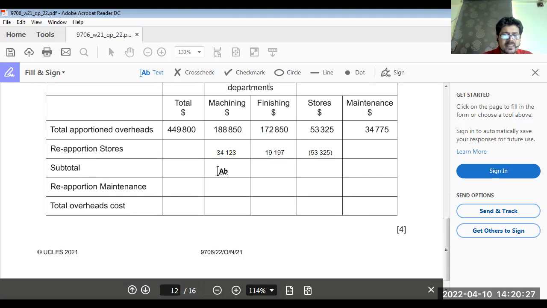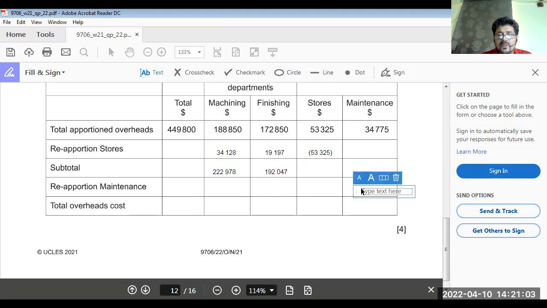Now what are the subtotals here? 188,850 plus 34,128. The total would be 222,978. Here the total would be 172,850 plus 19,197, which is 192,047. Done. Okay. Now maintenance cost.